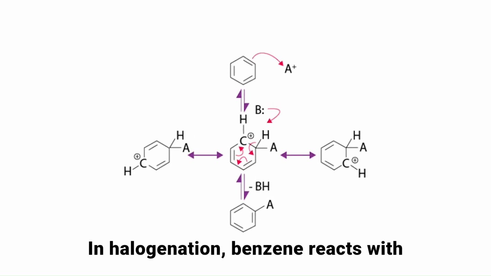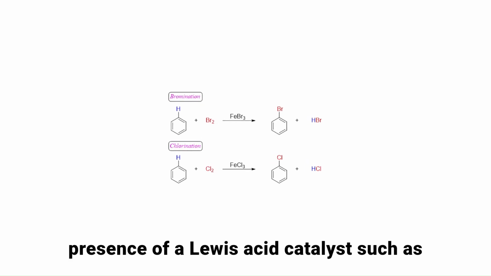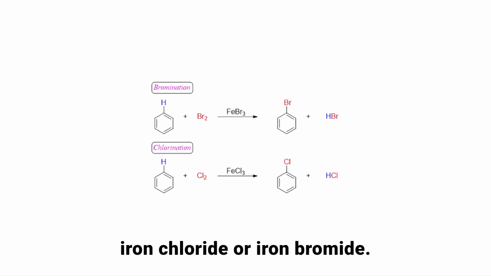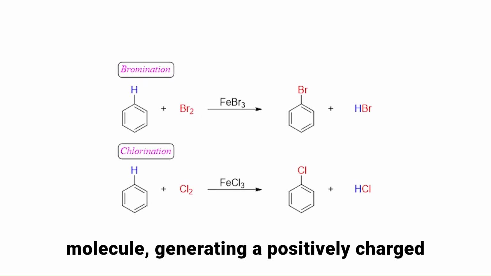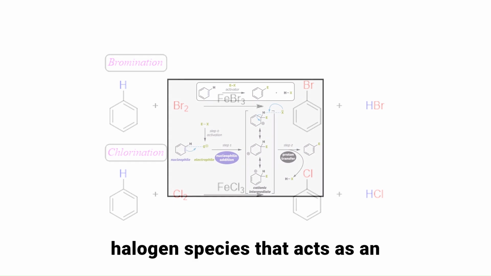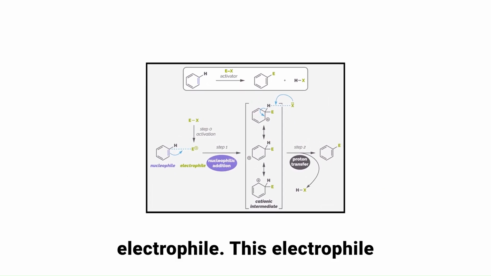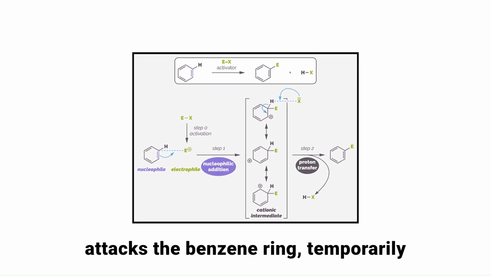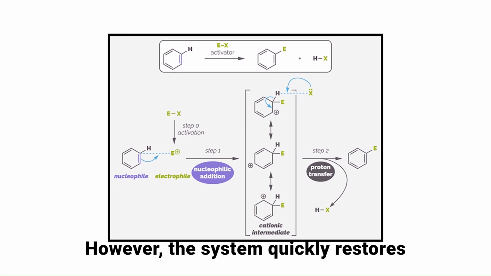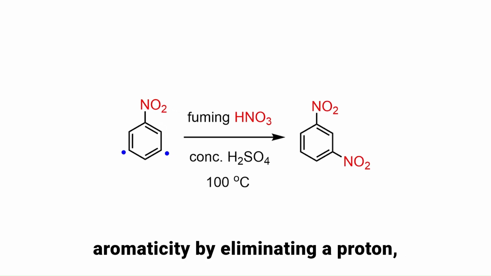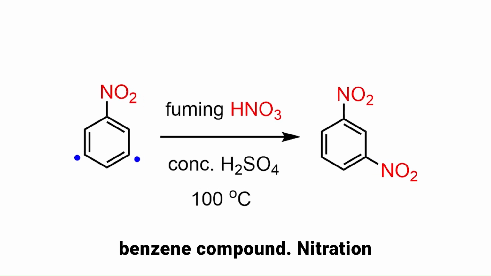In halogenation, benzene reacts with halogens like chlorine or bromine in the presence of a Lewis acid catalyst such as iron chloride or iron bromide. The catalyst polarizes the halogen molecule, generating a positively charged halogen species that acts as an electrophile. This electrophile attacks the benzene ring, temporarily disrupting its aromaticity. However, the system quickly restores aromaticity by eliminating a proton, resulting in a halogen-substituted benzene compound.